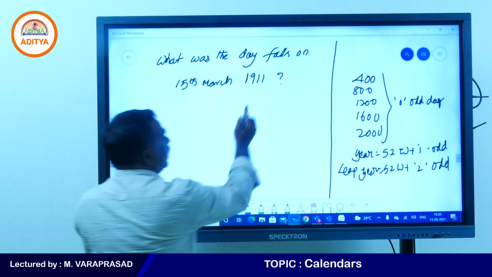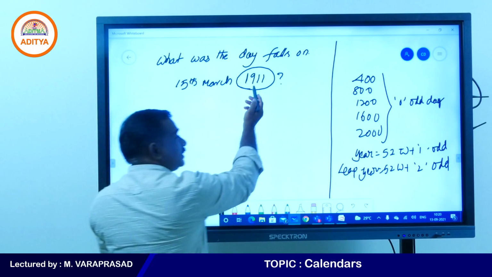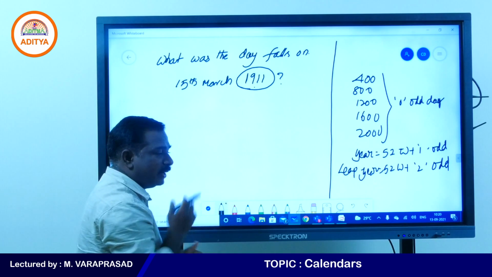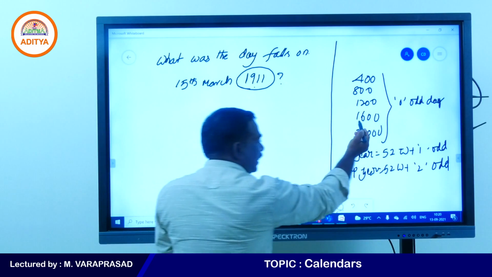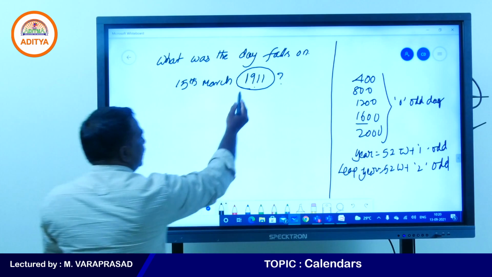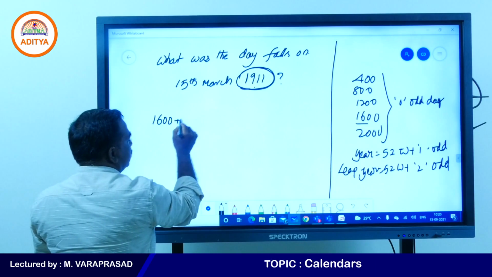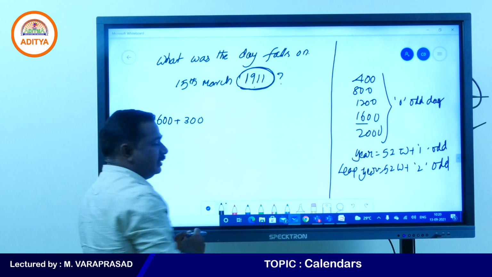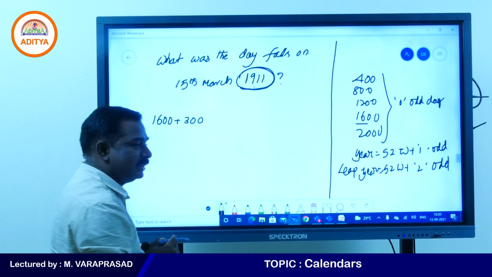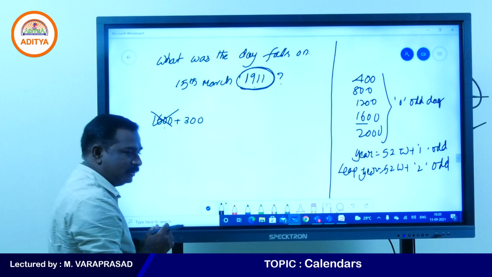If we take 1911, first you need to see the year here. So what is the nearest leap century? Up to 1900, 2000 will not come. So the nearest leap century is 1600. Now see, 1900 can be written as 1600 plus 300. 1600 has 0 odd days, no need to write again.